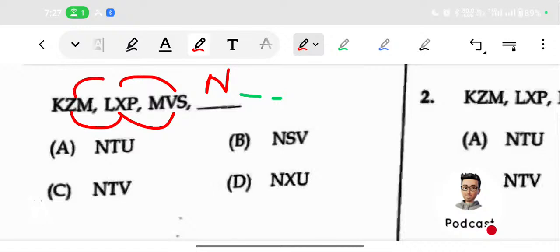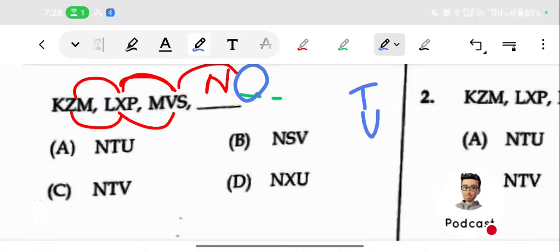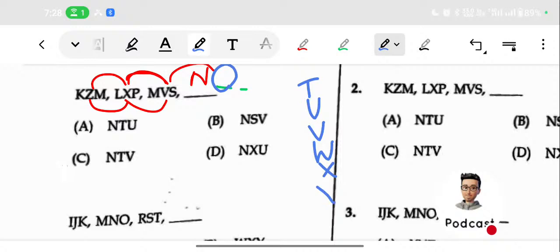Just minus 2, you get X, then minus 2 you get V. Similarly, what will be the second letter here? The letters will be like this: T, U, V, W, X, Y, Z.